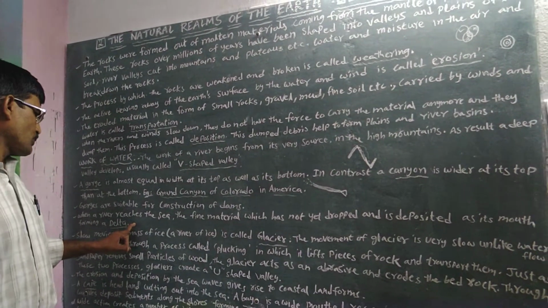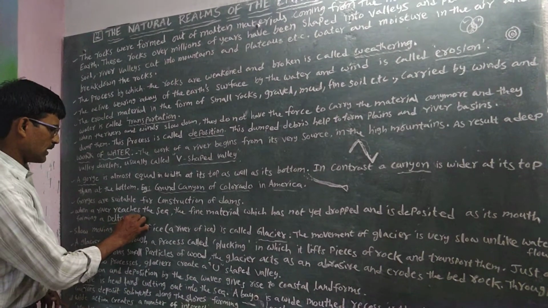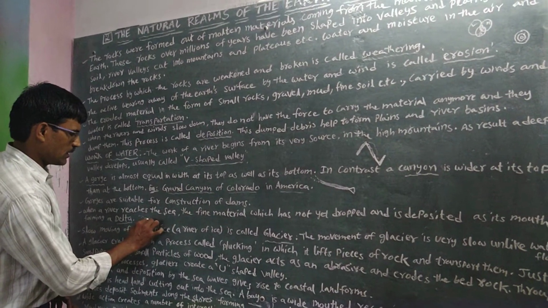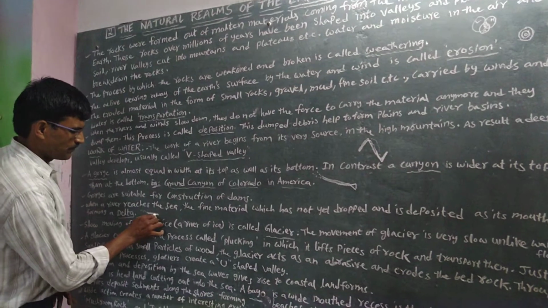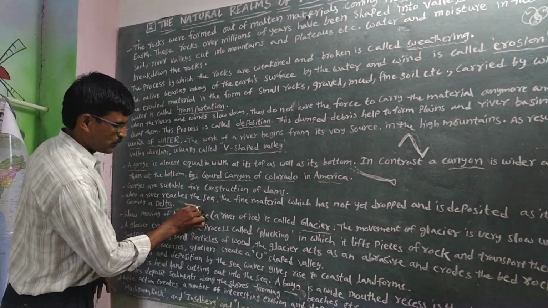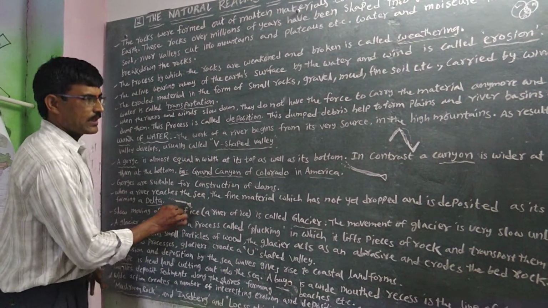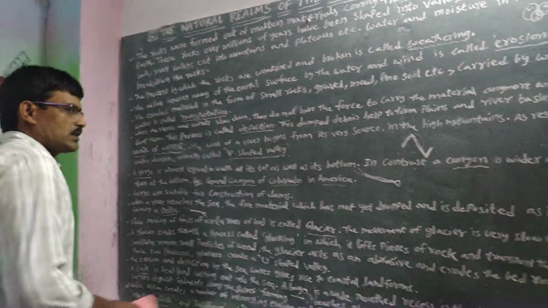Now observe the delta here. This is the joining of the river mouth, and this is called a delta. Delta formation, okay.